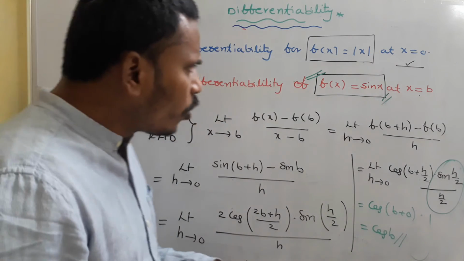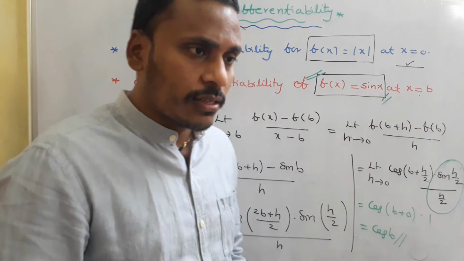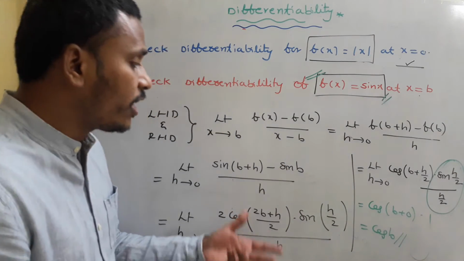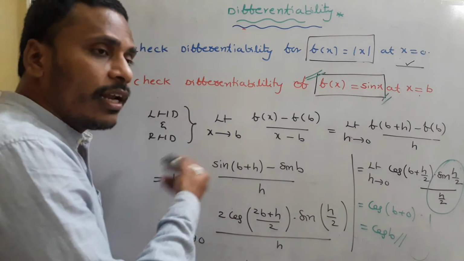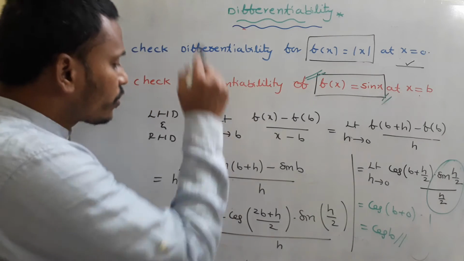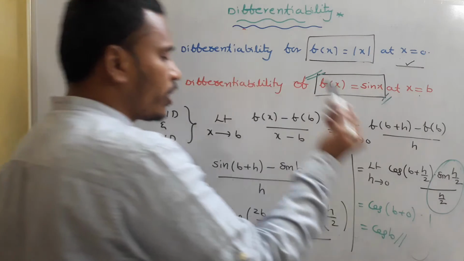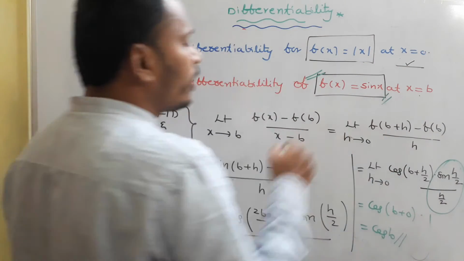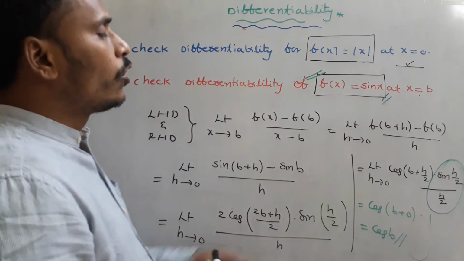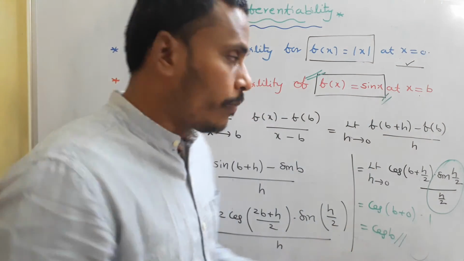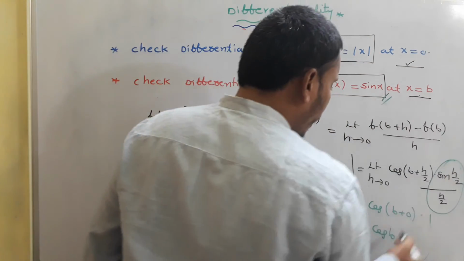Okay, already we know that the derivative of sin x is cos x as a differentiation formula. But now here we are checking whether it is right or wrong using the limit concept. Since the left hand derivative and right hand derivative together directly generate cos b as the derivative value, or limit value, this function is differentiable and the derivative is cos b at x equals b.